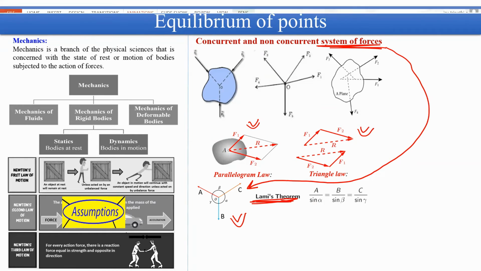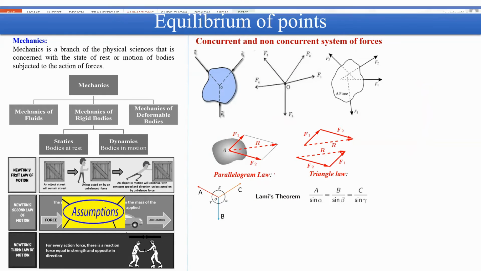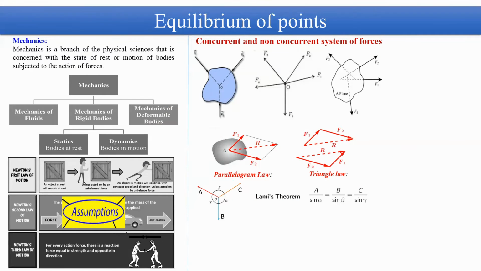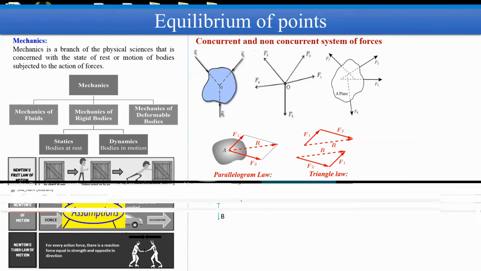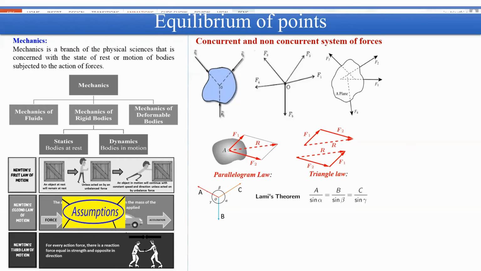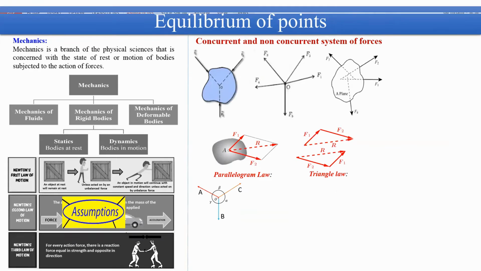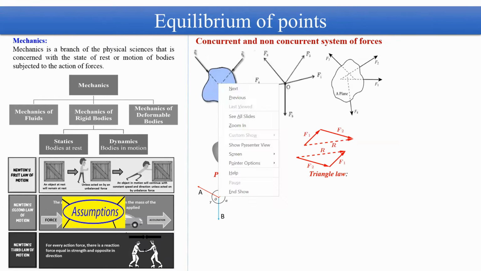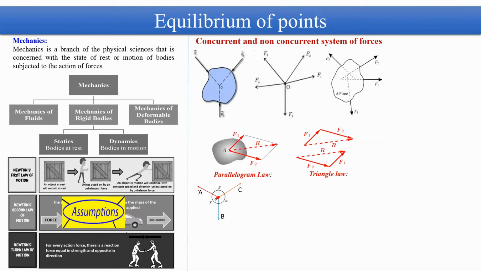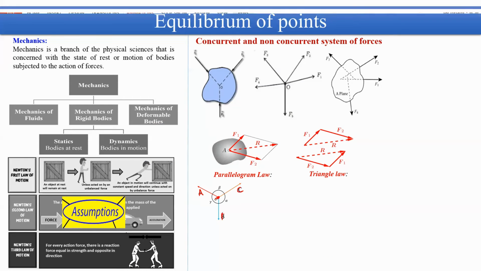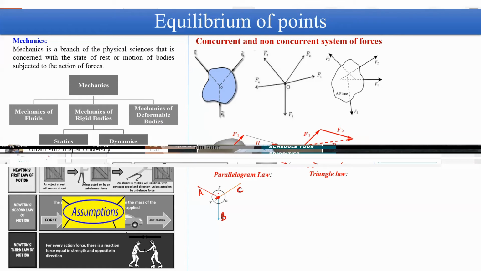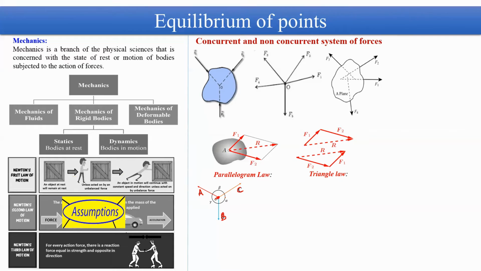Whatever directions I am using in this graphical representation, these directions of forces are very, very important. As you can see in Lami's theorem, I have considered the three forces directed outward from the point O. These magnitudes of forces I have named A, C, and B. I have also named these angles.